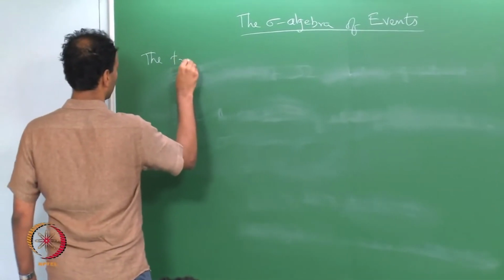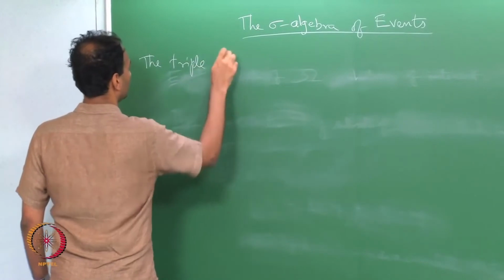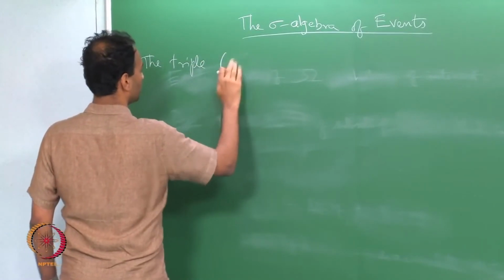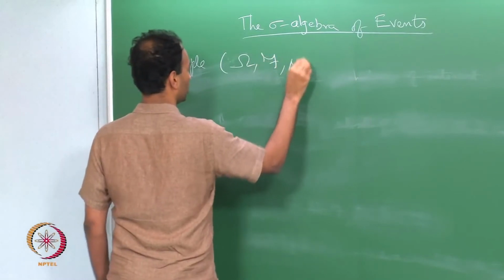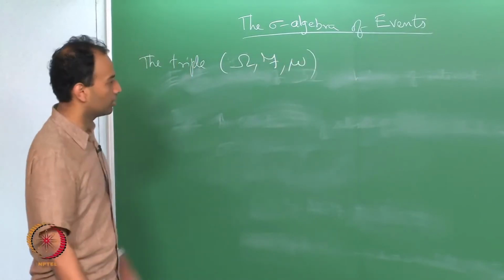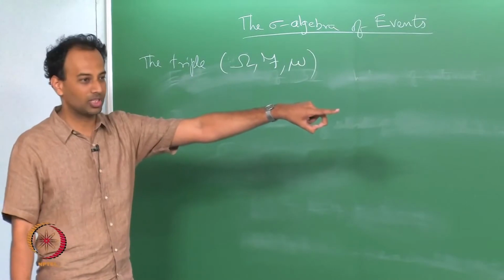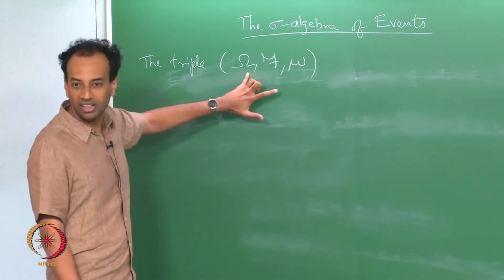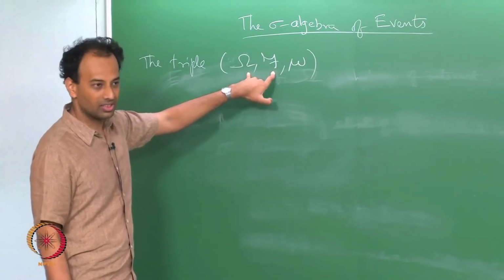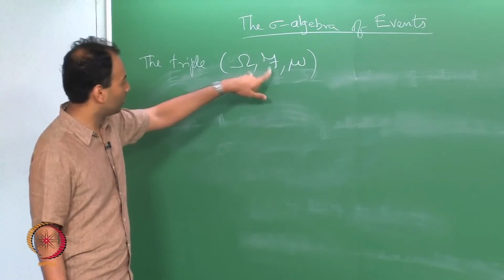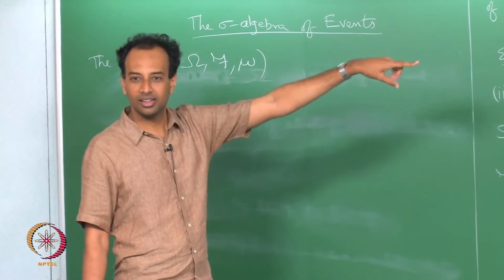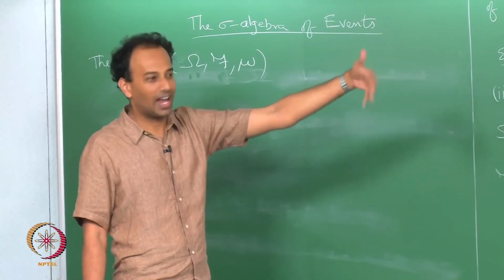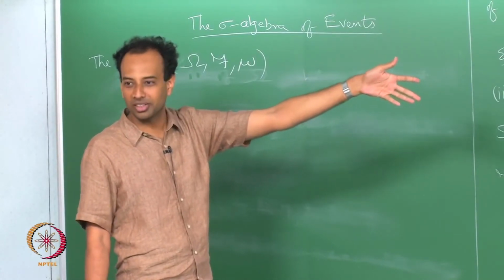Now, the triple, let us say, omega, F, mu. So now you have defined some measure on this measurable space. You started with omega and then endowed it with a sigma algebra F. This pair you called a measurable space in anticipation that you are going to put a measure on this space.